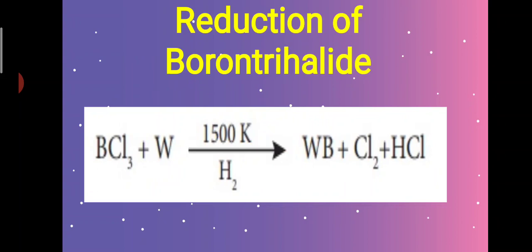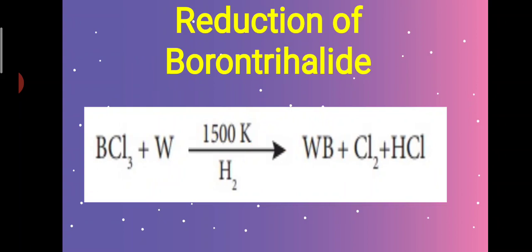Next is reduction of boron trihalide. So reduction means what? Addition of hydrogen, we call it reduction. Boron trihalide is trihalide. Halide means what? It is a halogen. So BCl3 is boron trichloride, a trihalide. BCl3 plus W, what is W? Tungsten. So at 1500 Kelvin, when you pass hydrogen gas H2, which we call reduction, is it clear? It forms tungsten boride. This WB is called tungsten boride, with chlorine gas and hydrochloric acid.